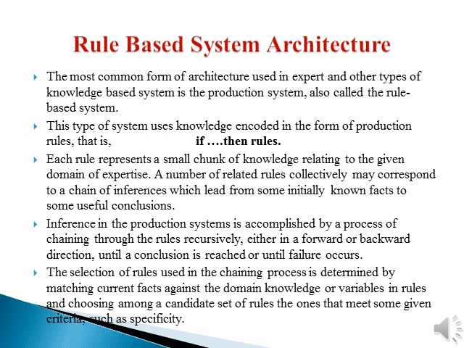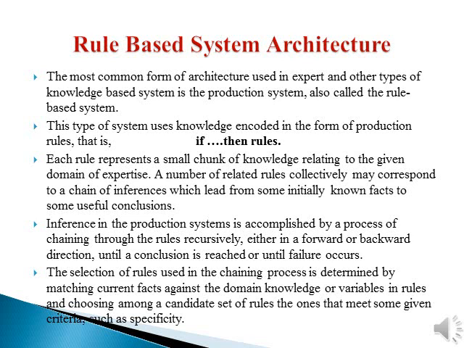First, production system architecture. Production systems can be defined as a kind of cognitive architecture in which knowledge is represented in the form of rules. A system that uses this form of knowledge representation is called a production system. To put it simply, a production system consists of rules and facts. Knowledge is usually encoded in a declarative form which comprises a set of rules. This type of system uses knowledge encoded in the form of production rules, that is, if-then rules.